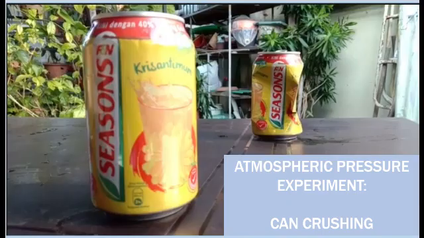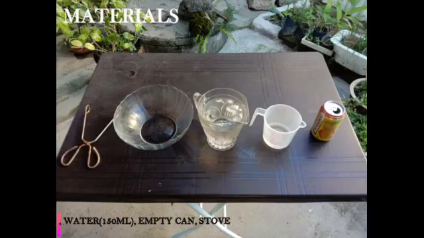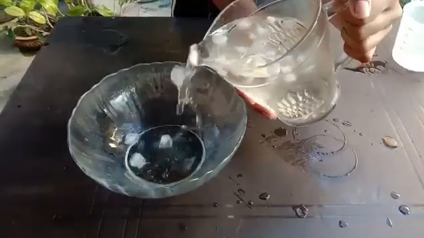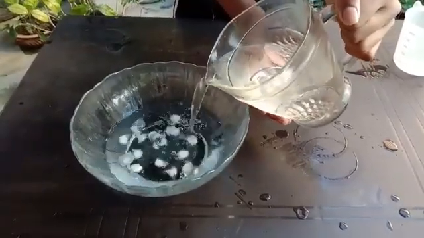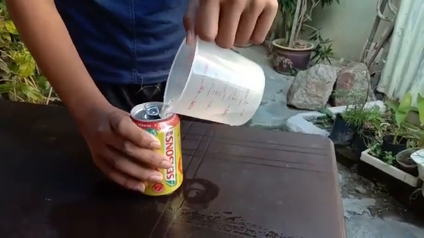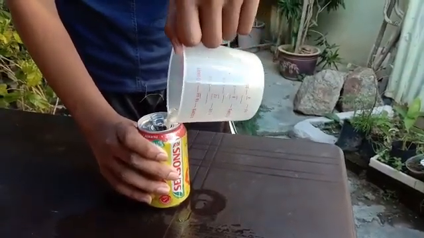Now, let's take a look at the atmospheric pressure experiment, which is the can crushing. As for the materials, you need tongs, a bowl, ice water, 150 ml water, an empty can, and also a stove. First of all, the ice water is poured into the bowl. Then, the 150 ml water is poured into the empty tin can.